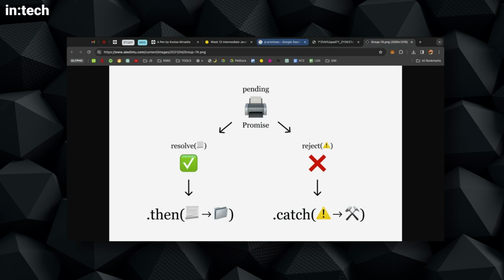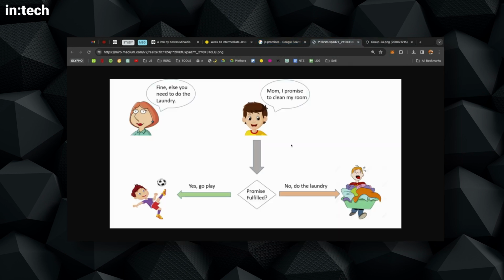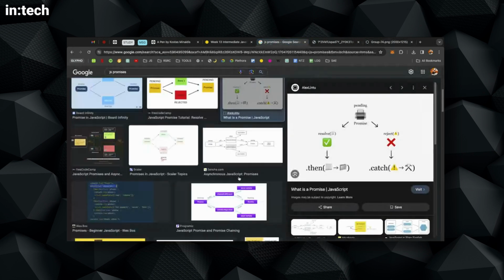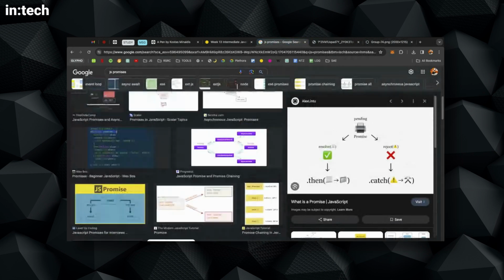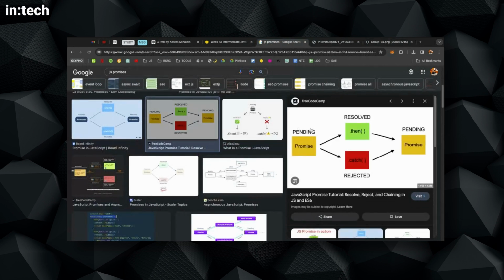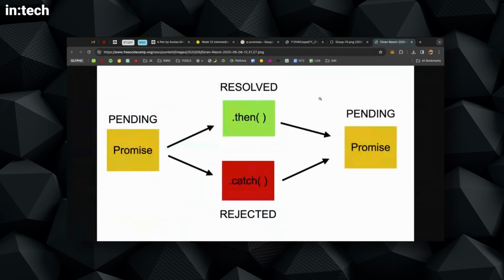Something that happens when you try to print and things don't go well. So this one is strictly a real-world analogy, just a promise one human being gives to another human being. This is also real world, but we see JavaScript terms here, like reject, resolve, then, catch. Let's see if we can get a little bit more technical at this point. So I will try this one, which has some nice colors. Okay, so this is the strictly technical JavaScript version of this.